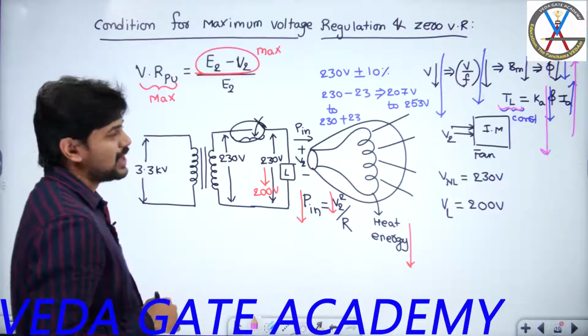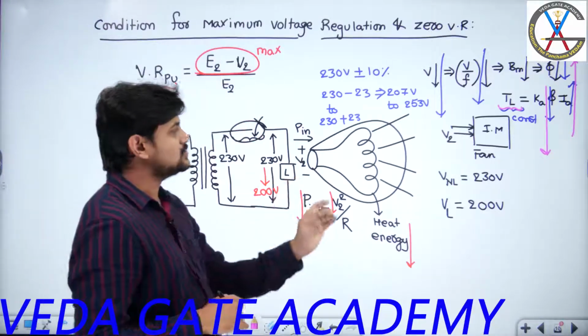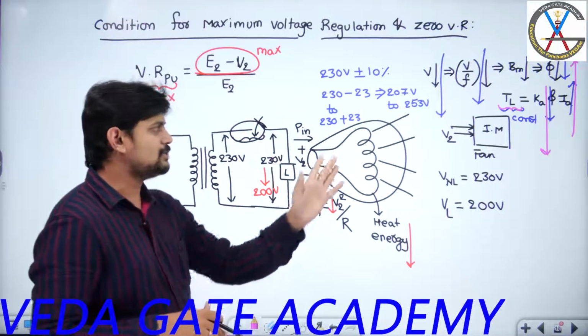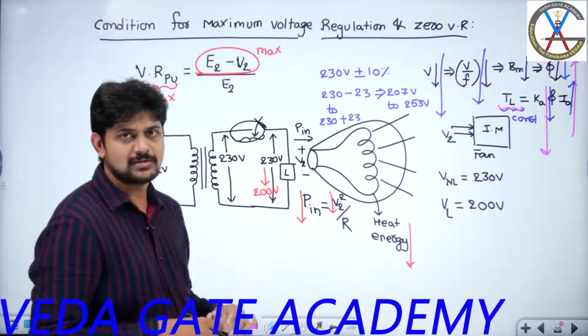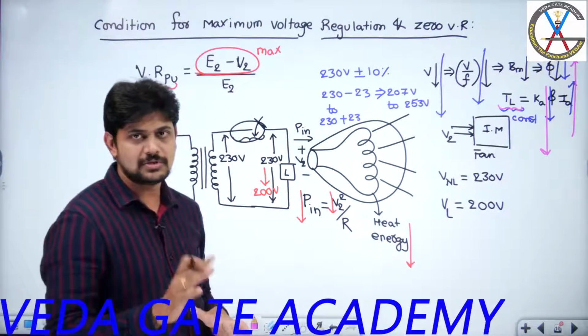What is the condition for maximum voltage regulation? What is the necessity of understanding maximum voltage regulation for a distribution transformer? For a distribution transformer, the performance of all the appliances purely depends upon the voltage profile we are maintaining across the secondary terminals of the distribution transformer.